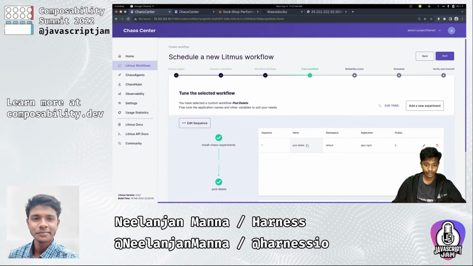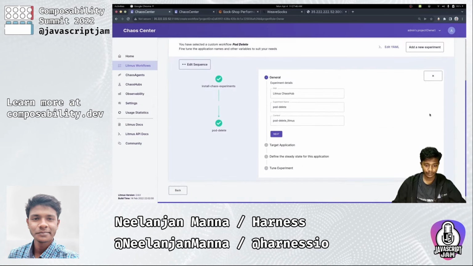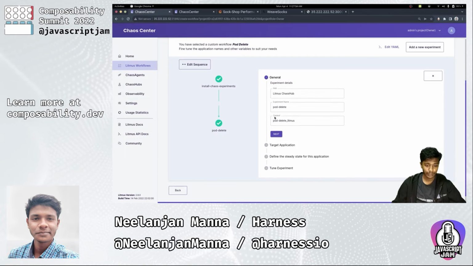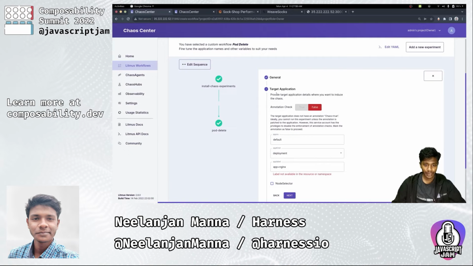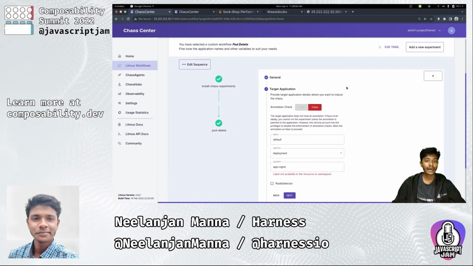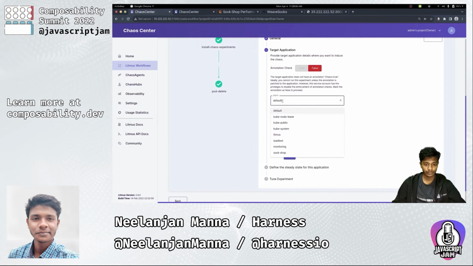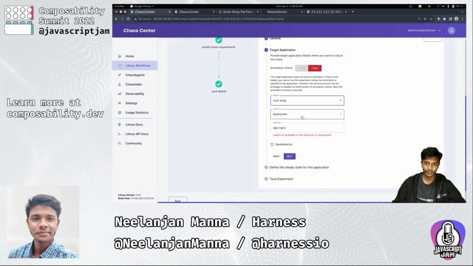application. So once I'm editing the pod delete experiment, you can see that we have the option for specifying the hub, which we have already done, the name of the experiment and the context. We'll leave them as they are. And then we have to specify our target application, that is the sock shop application. So first of all, we need to specify our namespace. So this will be sock shop, since our application is in the sock shop namespace.